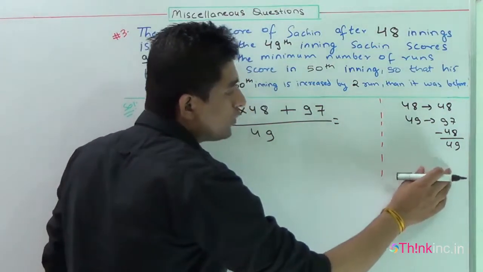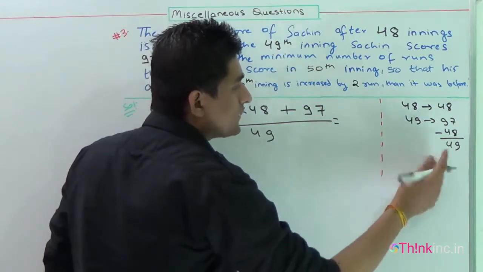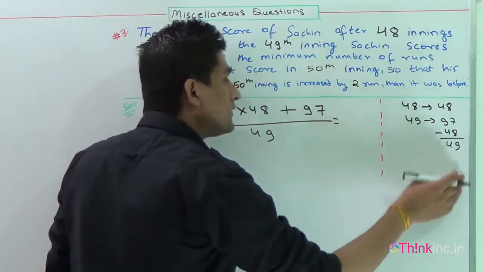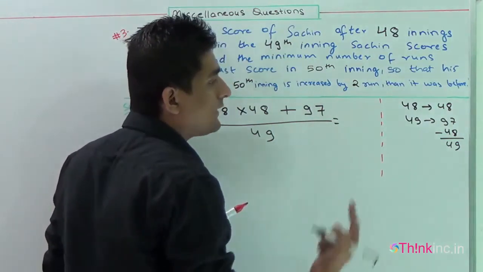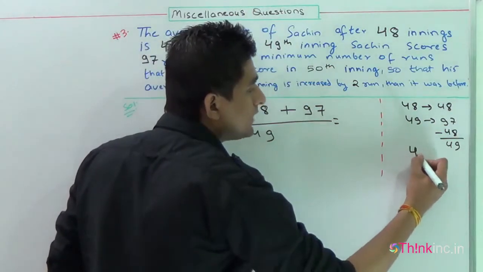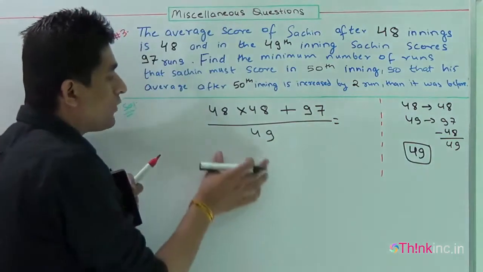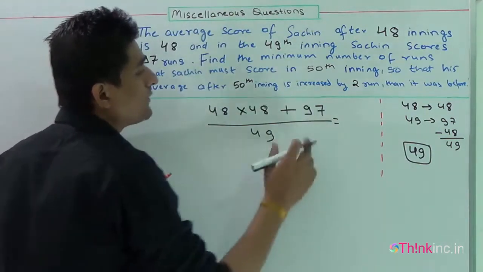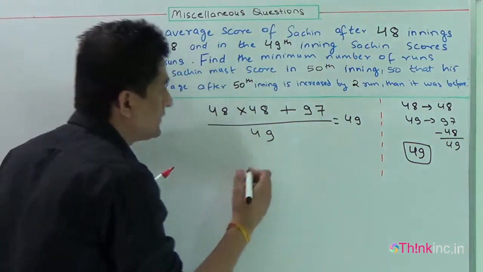And this extra score can be distributed over all the 49 innings. If I distribute these 49 runs equally in all 49 innings, each inning will get 1 run. That means his average score will increase by 1 run and the new average will become 49. If I calculate the value after the 49th inning from this also, it will come out to be 49. If you want to solve it, you can easily solve it.